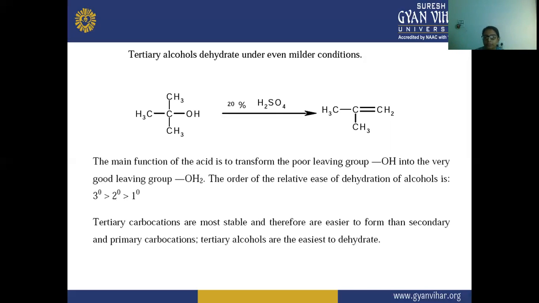Here this is a tertiary alcohol, and it is dehydrating in the presence of 20% H2SO4, and there is a formation of this alkene.